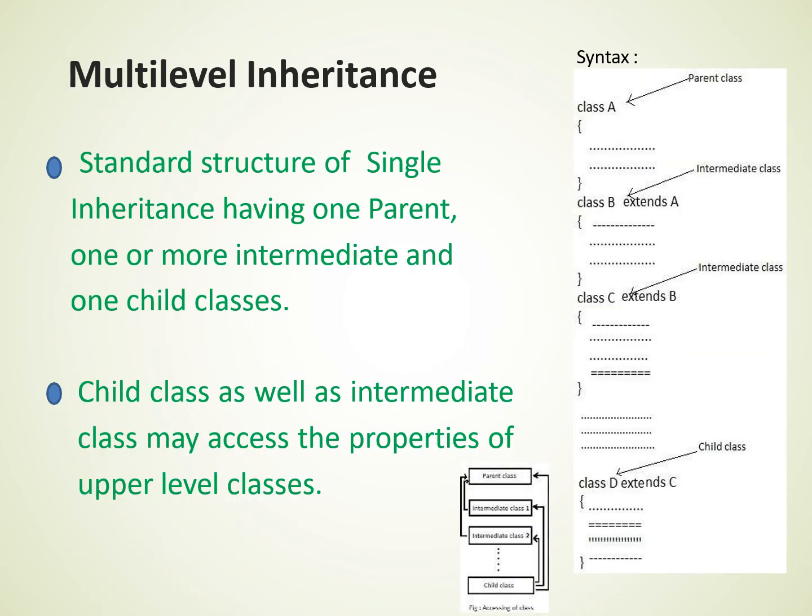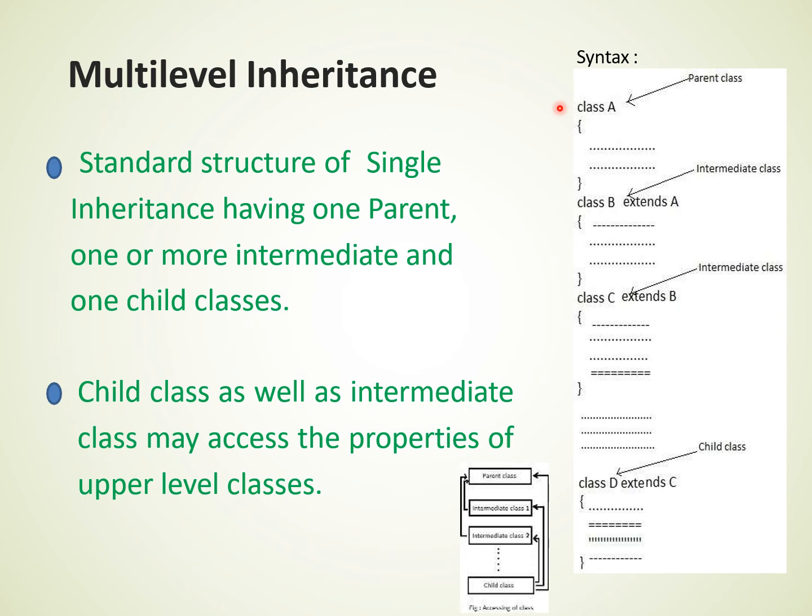The second type of inheritance in Java is multi-level inheritance. In multi-level inheritance, a child class is derived from a derived class. It is a standard structure having one parent, one or more intermediate classes and one child class. The child class as well as the intermediate classes may access the properties of the upper level classes in multi-level inheritance. This diagram represents the multi-level inheritance hierarchy. Here is one parent class, one or many intermediate classes, and one child class.